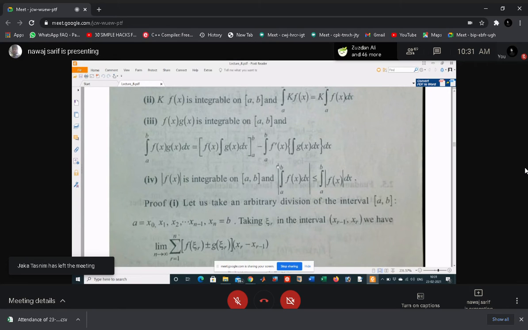According to ILATE, we consider first and second: first inverse, then logarithm. The rule is the same. This is the property that if f(x) and g(x) are integrable, then the product is integrable, and integration is by the by parts method. If mod of f(x) is integrable, then this is the property for modulus. This is not an equality; it is less than or equal to integral a to b mod of f(x). The outside mod goes inside.